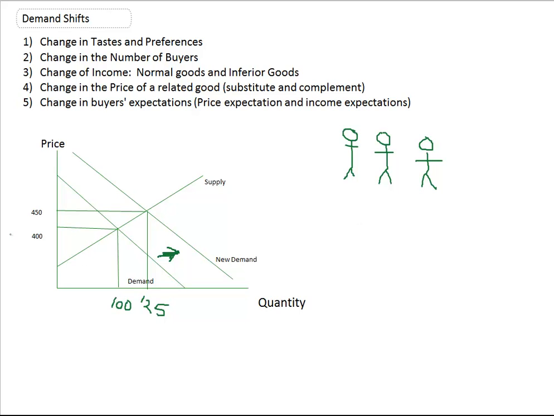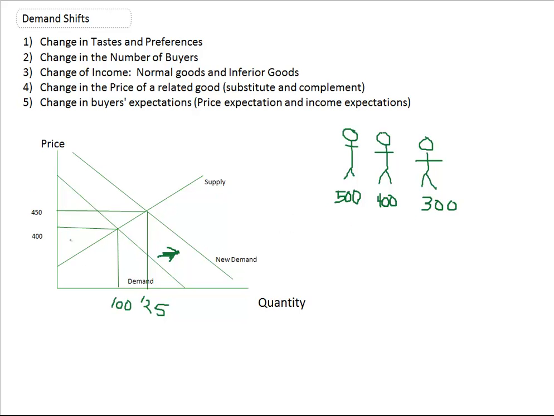Here's our 3 people. Let's just use $400. Let's say we're looking at a computer. This person is willing to pay 500. This person's willing to pay 400, so he's indifferent about buying it at the $400 price. And let's say this person's willing to pay 300. So this person's down here.